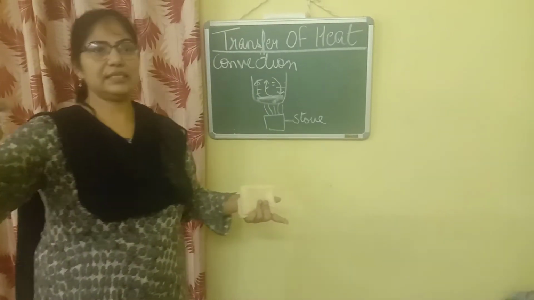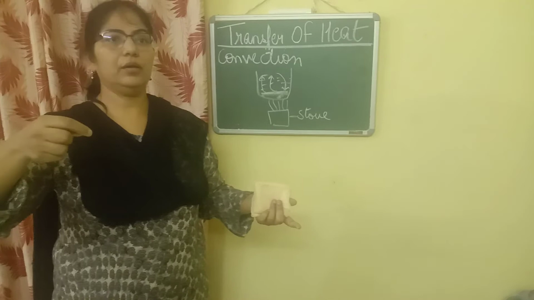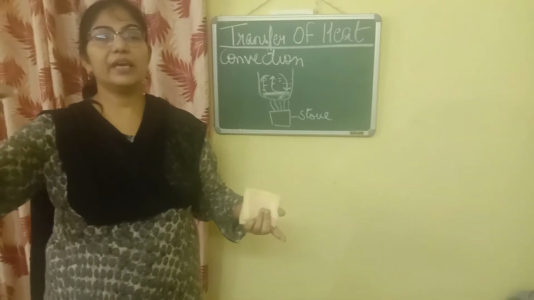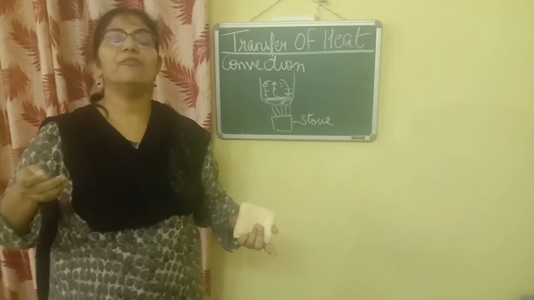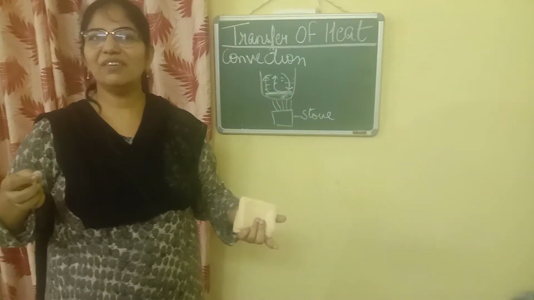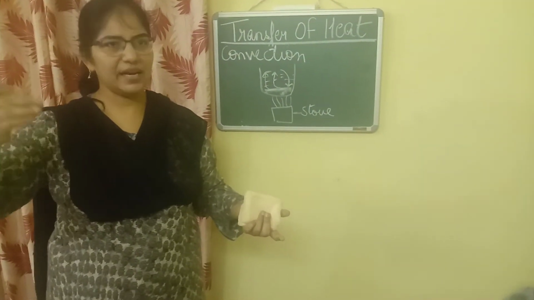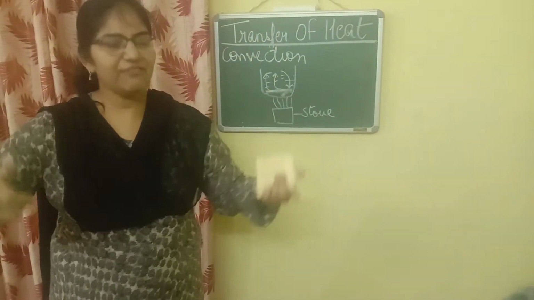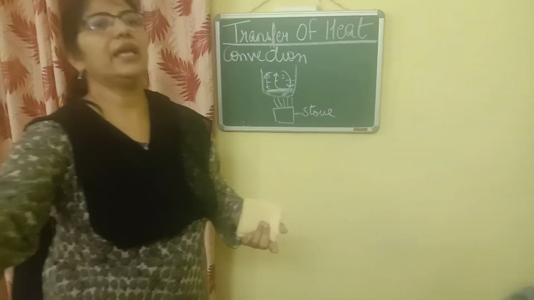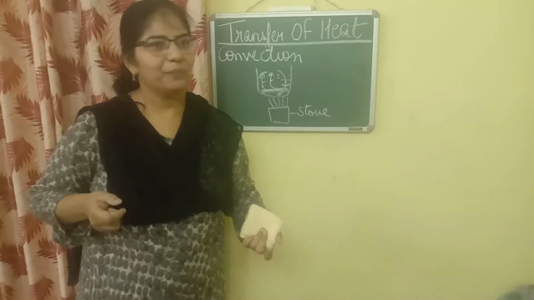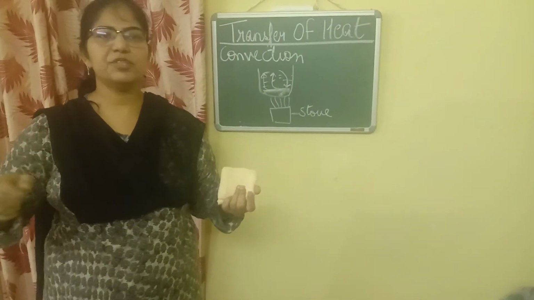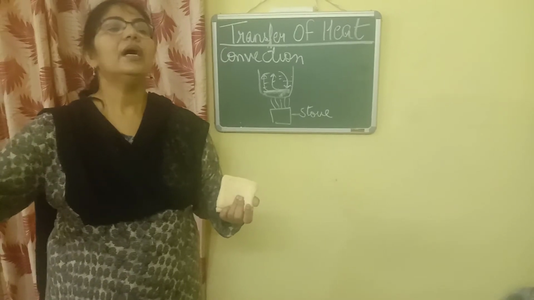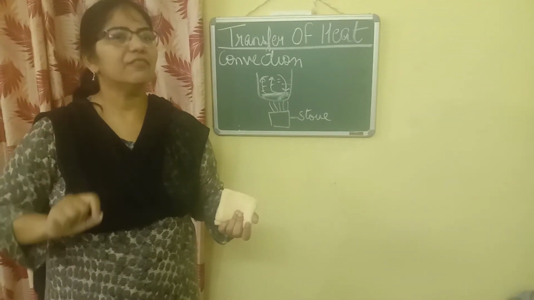Now based on this analogy that I explained to you, we can say, if I ask the girl sitting in the 5th row to give me her book, what will she do? Instead of passing it, she will herself get up and come to me and give me the book. So what is happening here? She herself is getting up. She is not transferring the book. She herself is getting up and giving me the book.